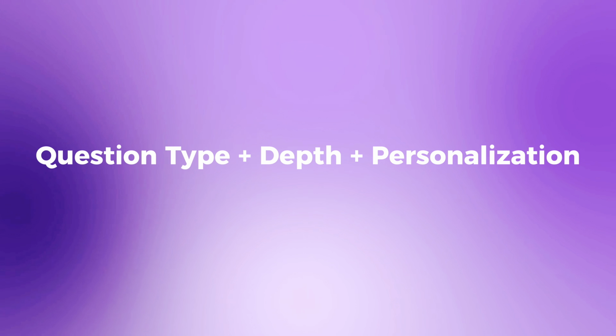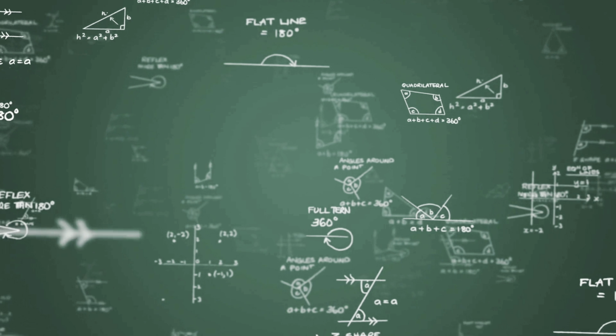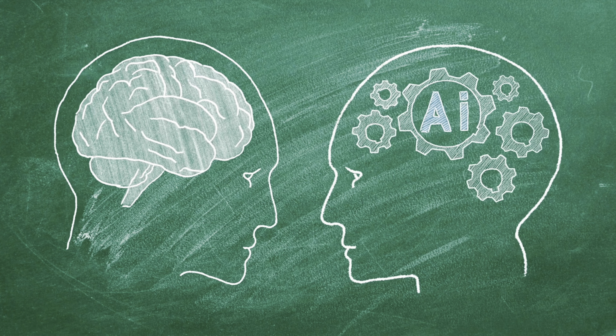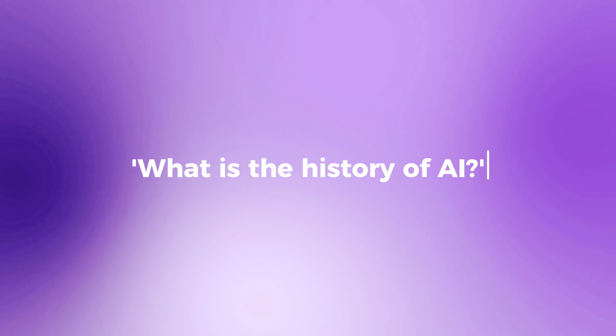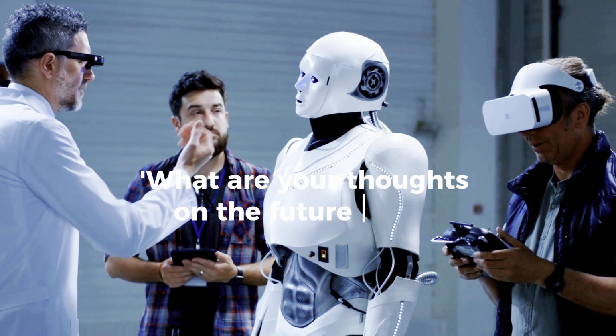And the last, but I think the most useful formula, the third formula, is about question type, depth, and personalization. This combination works great when you need a response which is tailored specifically for your interests or your situation. Add a personal touch. Maybe you are a teacher and want to know how AI can be applied in your classroom specifically. Choose your question type. For example, a factual question might be, what is the history of AI? Or an opinion-based question, what are your thoughts on the future of AI?